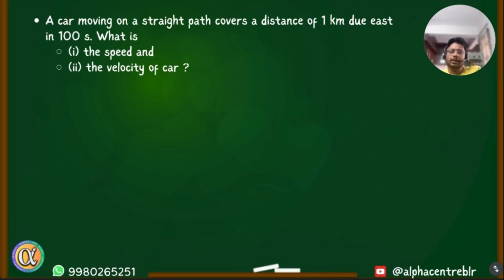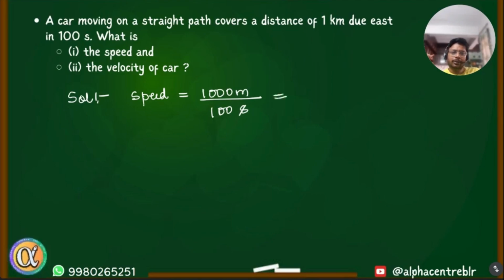A car moving on a straight path covers a distance of 1 kilometer due east in 100 seconds. What is the speed of the car and what is the velocity of the car? Will speed be 10 meter per second? Yes. And I think velocity is also that, because it's going in a straight line, right? If it was not going in a straight line, then they would have different values. But because the object is going in a straight line, distance and displacement are the same. So it's 1 kilometer, which is 1000 meter in 100 seconds. So that is 10 meter per second.